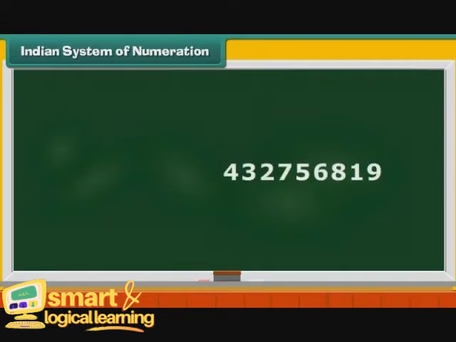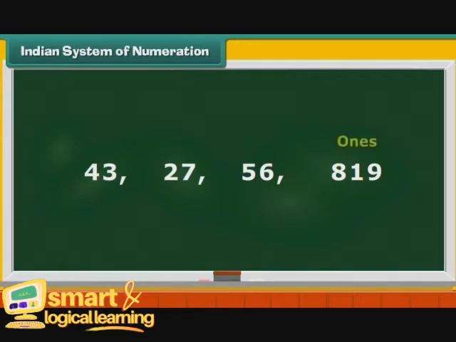Consider the number 432756819. We count 3 digits from the right and place a comma before 8. Then we count 2 more digits and place a comma before 5. We count 2 more digits and place a comma before 2. Thus, we have 4 groups: ones, thousands, lakhs, and crores.